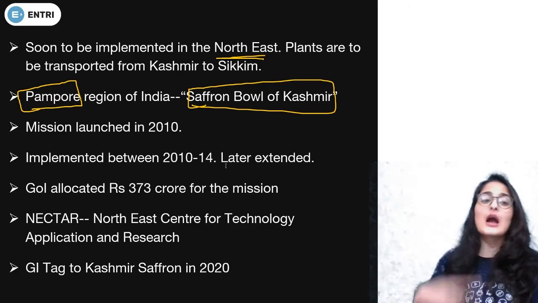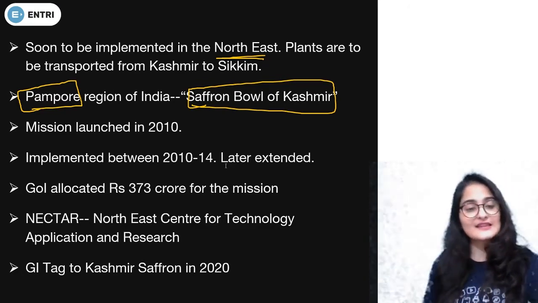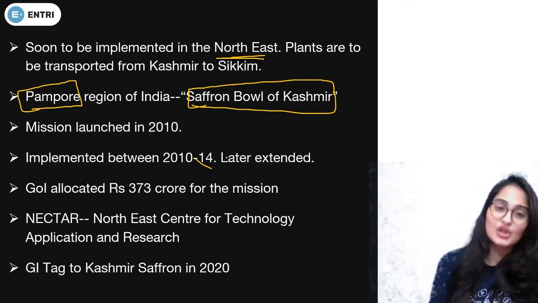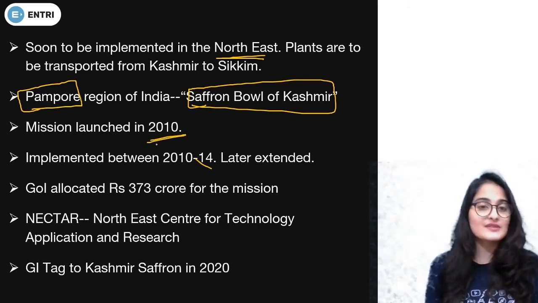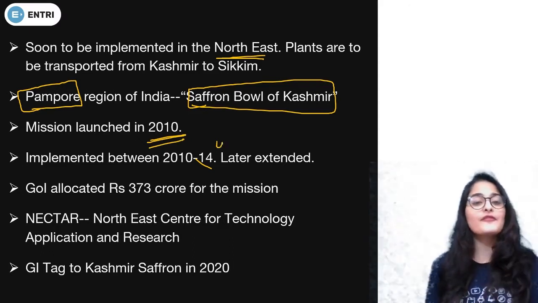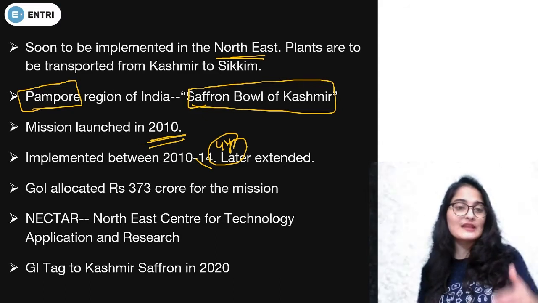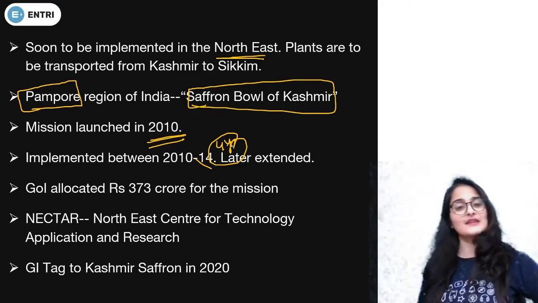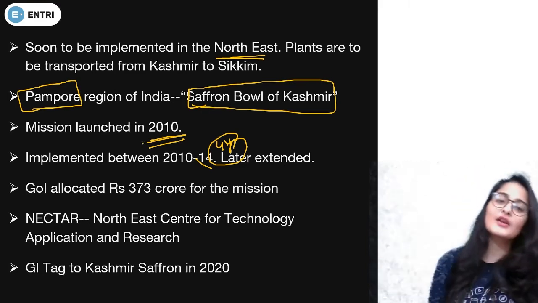Therefore, to counter that, the National Saffron Mission has been extended and now Sikkim has been included. Initially, this mission was launched in 2010 for a term of 4 years. Later on, it was extended because in 2014, the production of saffron went down. So, to uplift it again, it was relaunched or extended.